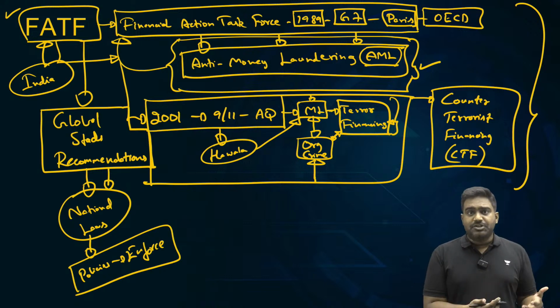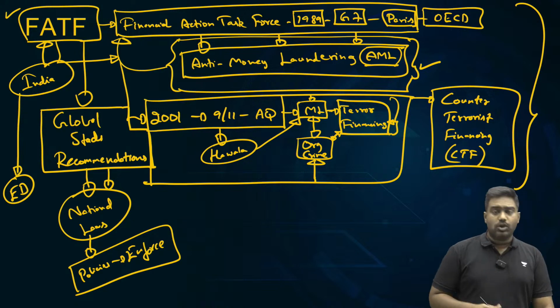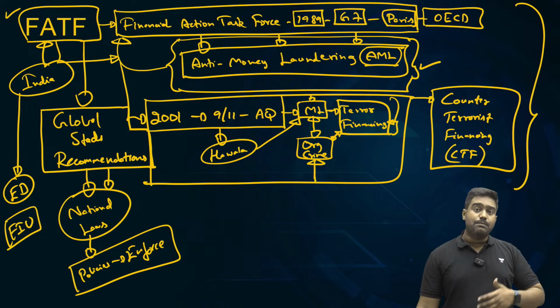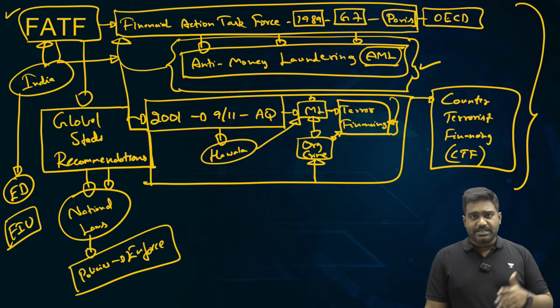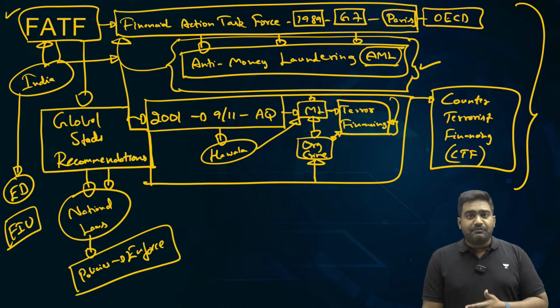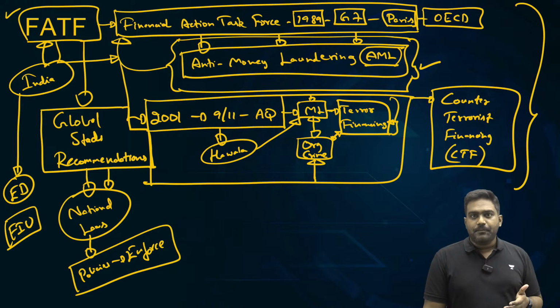They have to set up institutions as well, such as Enforcement Directorate, which can act as a law enforcement agency. They should set up a financial intelligence unit to collect financial intelligence from the banking and financial system, to enforce checks and balances, to check suspicious financial activity and transactions. So all these institutional measures have to be taken up. Money laundering cases and terror financing cases have to be strictly prosecuted. Quick punishments have to be delivered by the courts. So all this performance is reviewed by FATF.